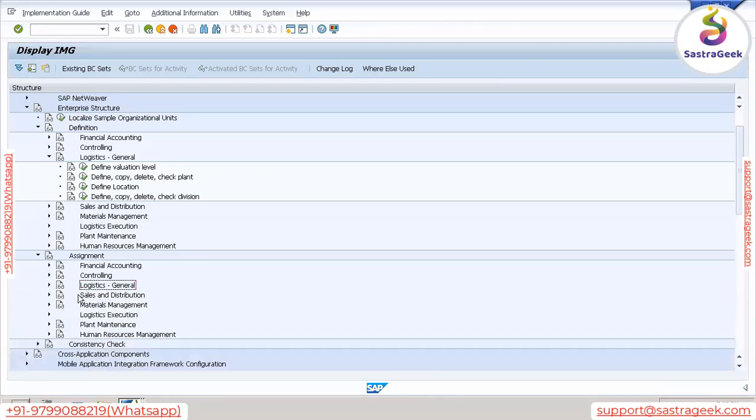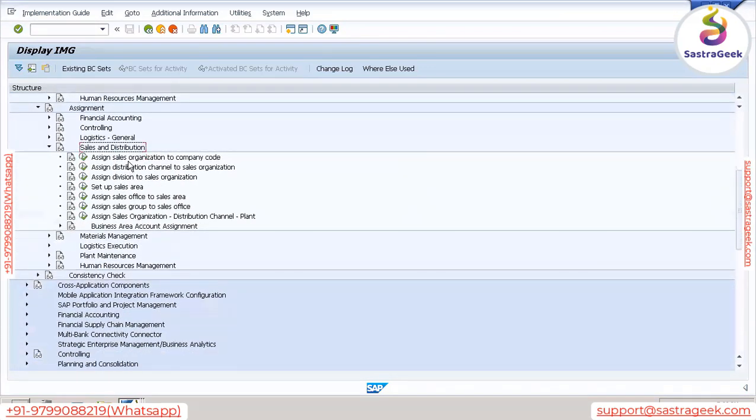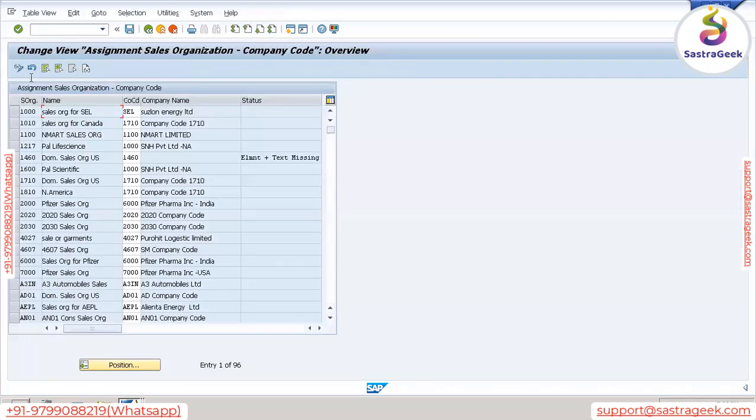And then next is sales and distribution. Under sales and distribution, we need to map sales organization to company code, and distribution channel to sales organization. Let's assign. First is assign sales organization to company code. In a similar way, the sales organization is already available.